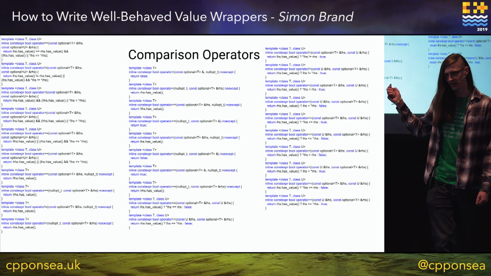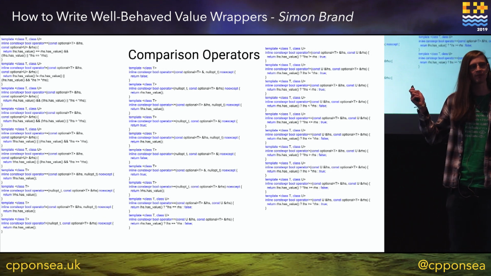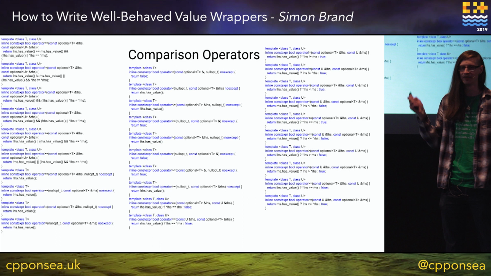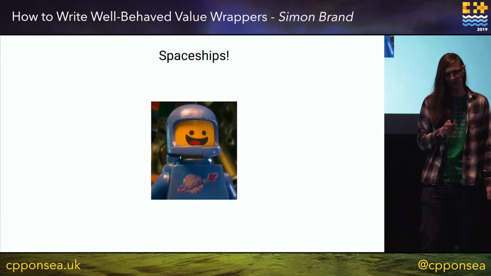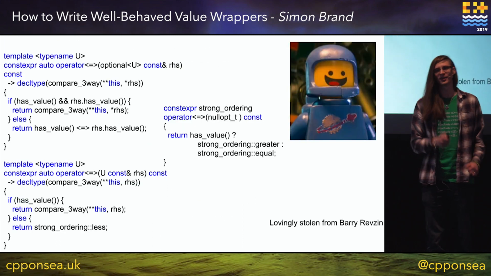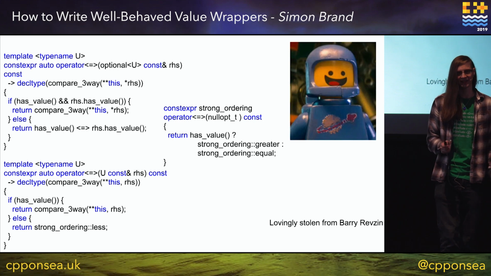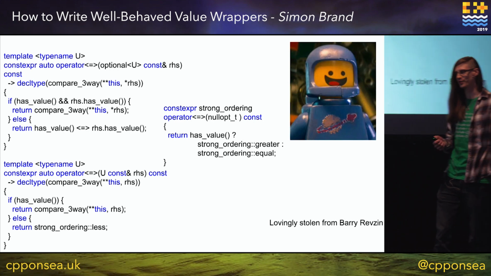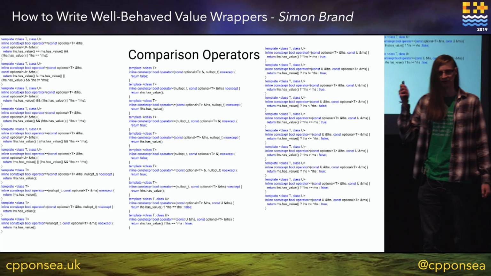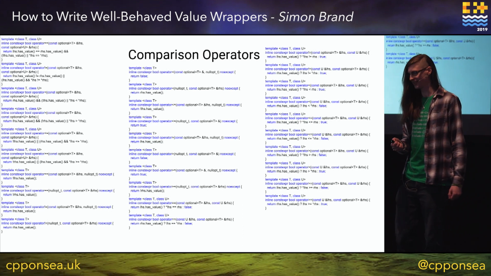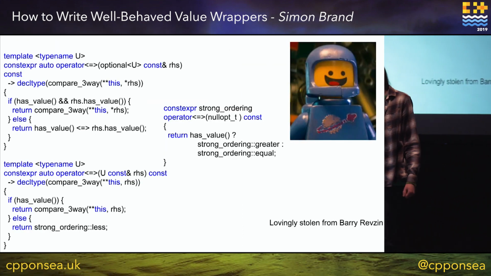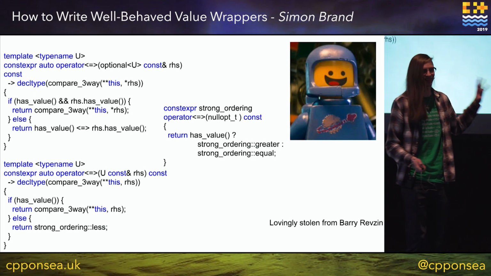But now we can take our optional comparison operators, which we had earlier, and with the power of spaceships, we can change it into just 3 functions. Again, don't spend too much time looking at this. Just note the difference between the wall of text and the somewhat smaller wall of text. This is 3 functions.